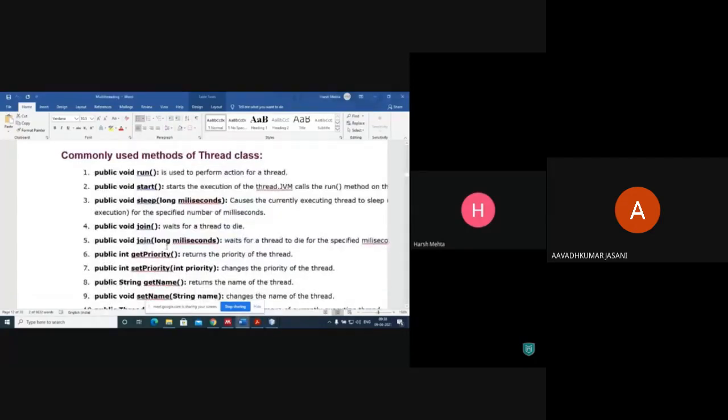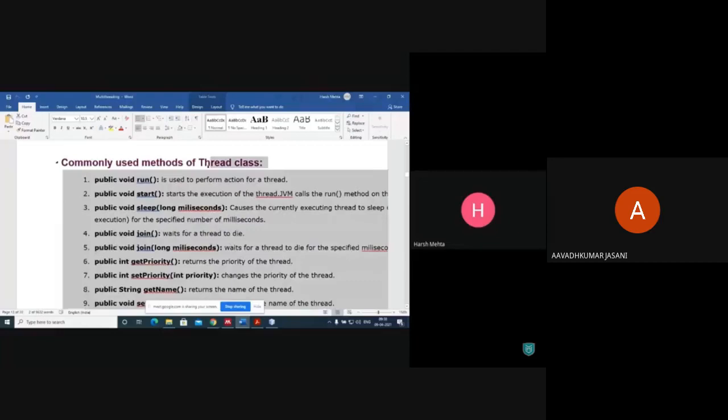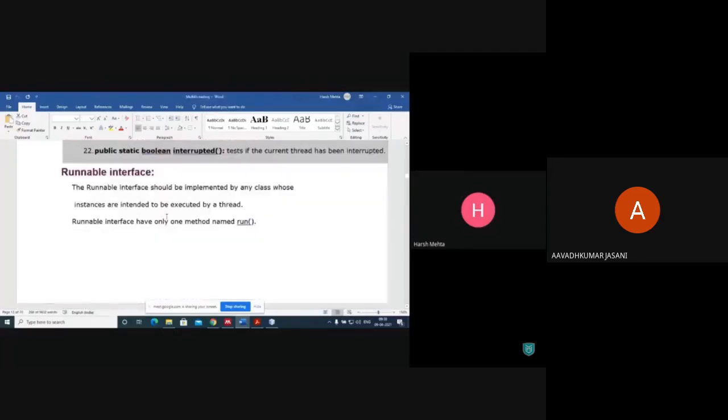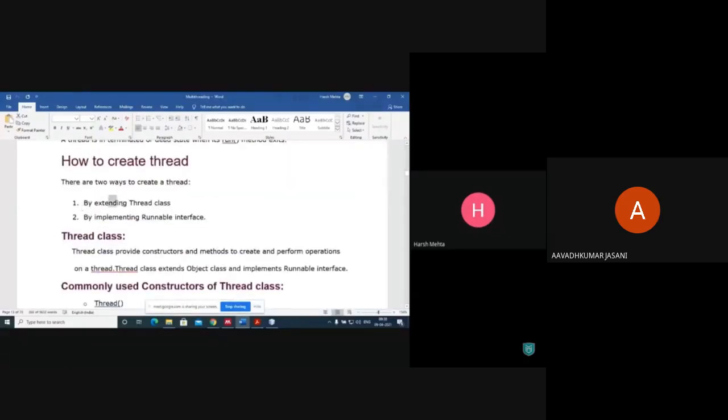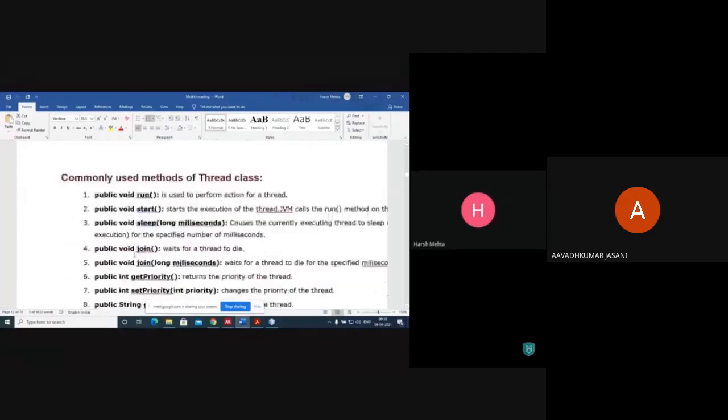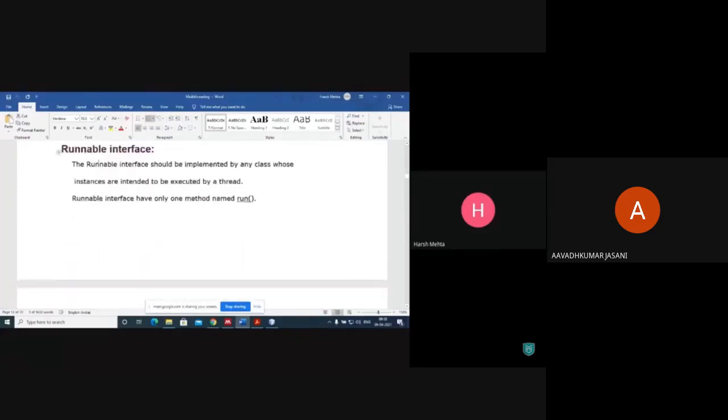Okay, these are the commonly used methods for the Thread class. As I told you, there are two ways we can create a thread. One is extending the Thread class. The second method is implementing the Runnable interface. The Runnable interface should be implemented by any class whose instances are intended to be executed by a thread.